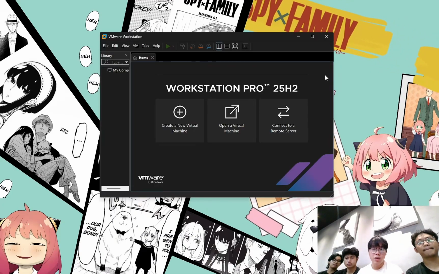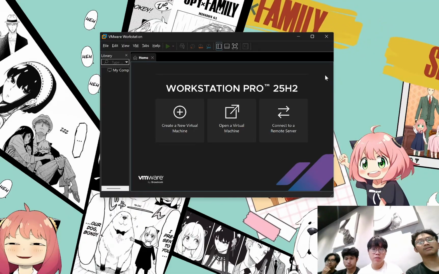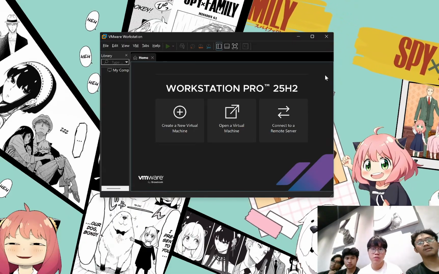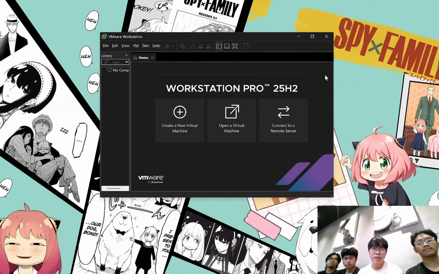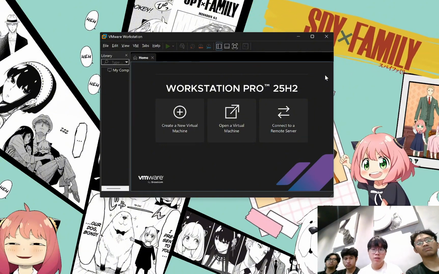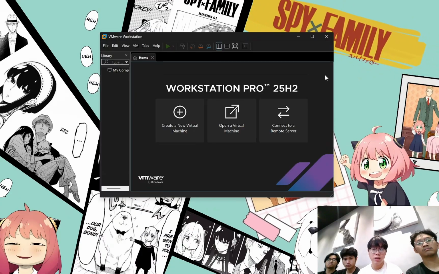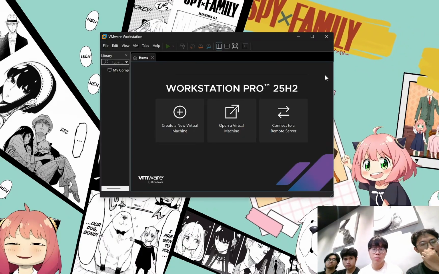Now, there are a lot of virtual machines on the market. For example, VMware, which I'm using right now, and VirtualBox for PC emulation of the software system. And then there's BlueStacks for Android. There's also PS emulation, Nintendo Switch emulation, which is Yuzu, and a lot more.